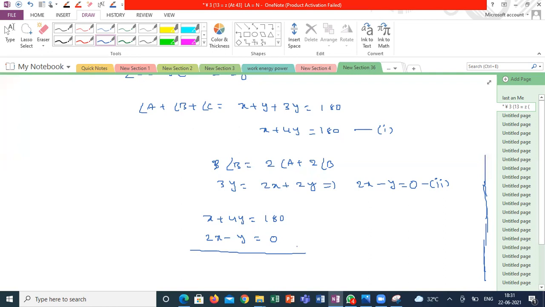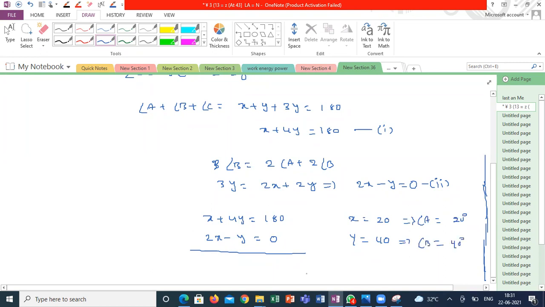X equal to 20 and Y equal to 40, sir. X is equal to 20, Y is equal to 40. That means angle A is equal to 20 degrees, angle B is equal to 40 degrees. So angle C is equal to 3 times angle B, so I can say it is 120 degrees. This is how I can calculate the 3 angles of the triangle with this given data.